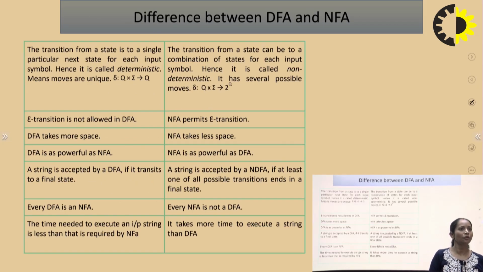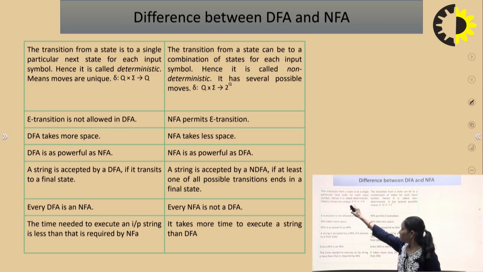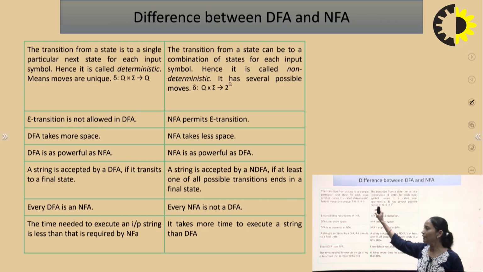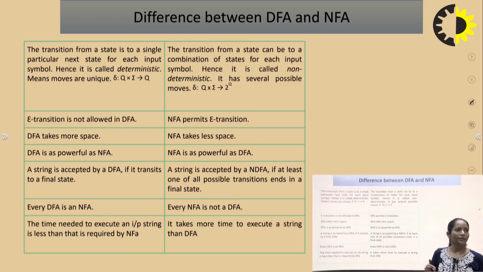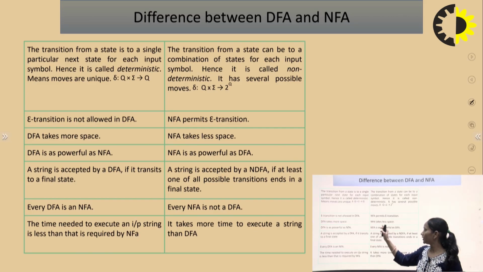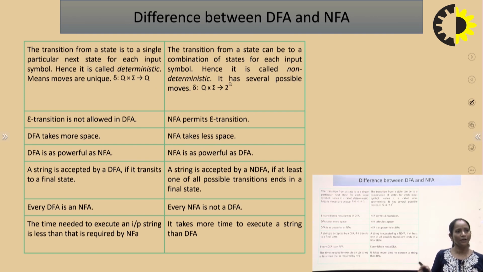There is one more important topic, that is the difference between DFA and NFA. The first point is about the transition function. In the DFA, the transition function is defined as Q × Σ → Q, and for the NFA, the transition function is defined as Q × Σ → 2^Q. Epsilon transition is not possible in the DFA, but it is possible in the NFA. A DFA takes more space, whereas an NFA takes less space. If we are talking about the power, then both are equal.